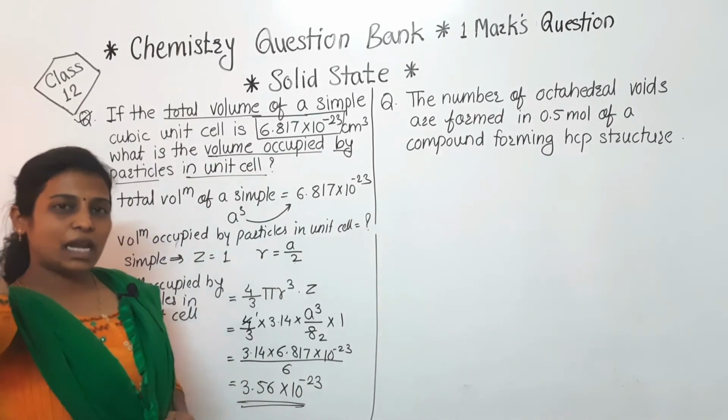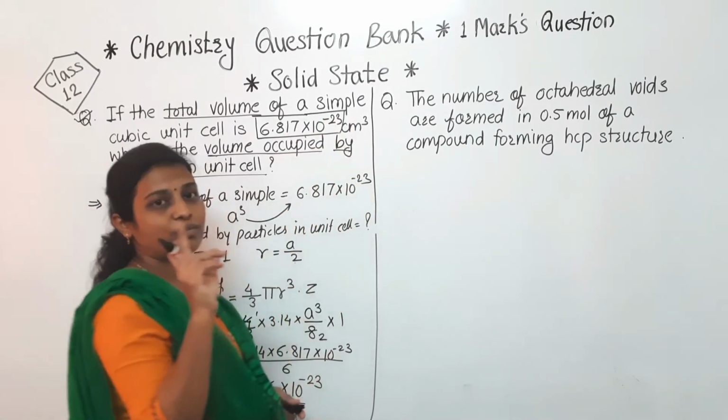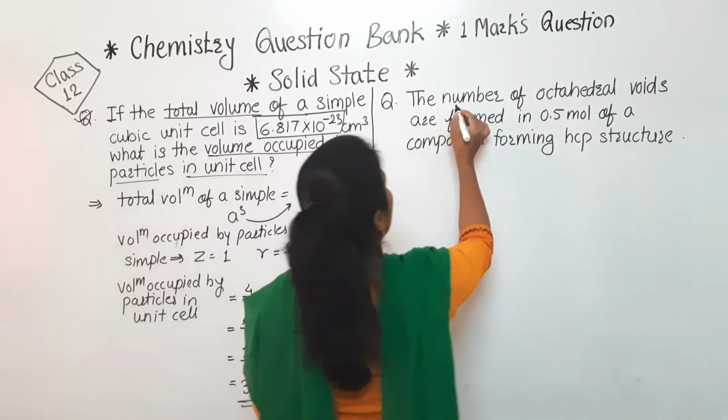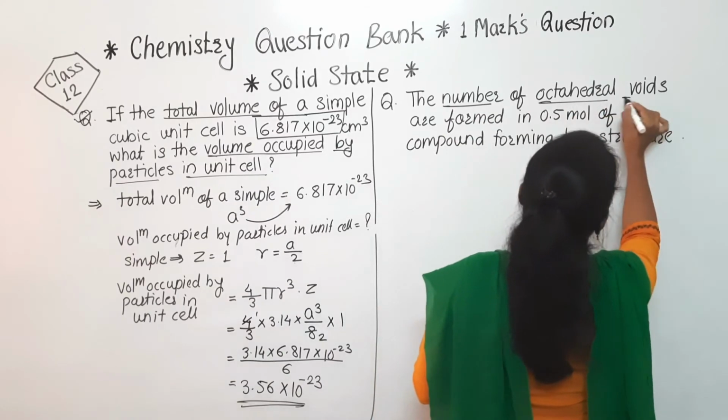तो अभी complete करते हैं last वाला numerical which is from the 1 mark question. So this is the number of octahedral voids.